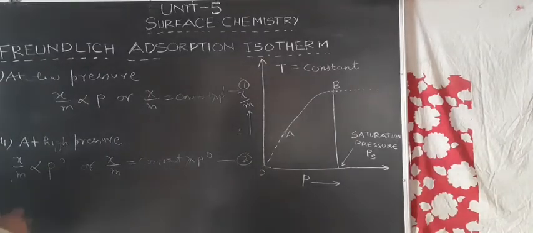Okay, now the third step is at the intermediate range of pressure.